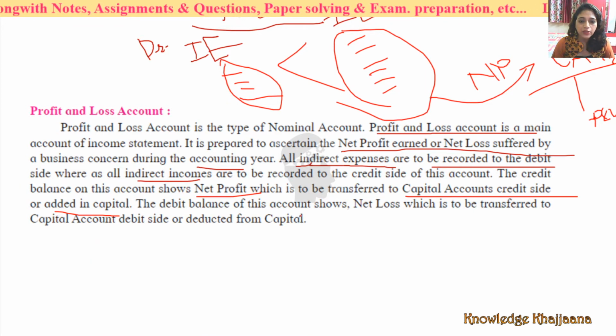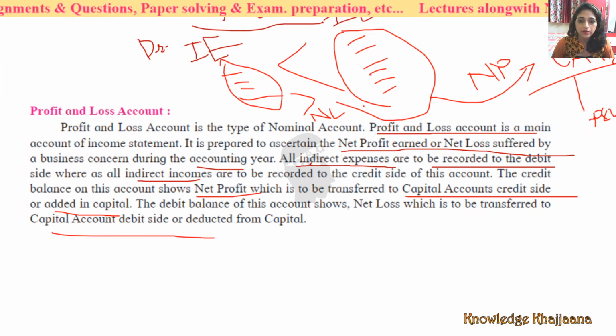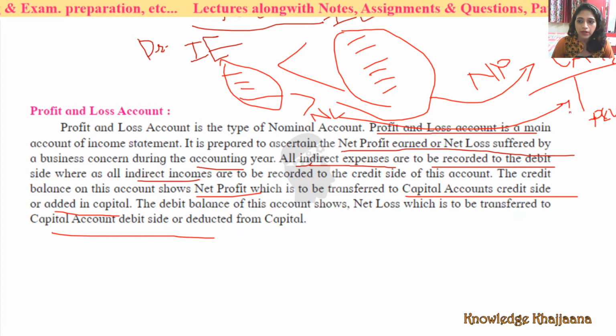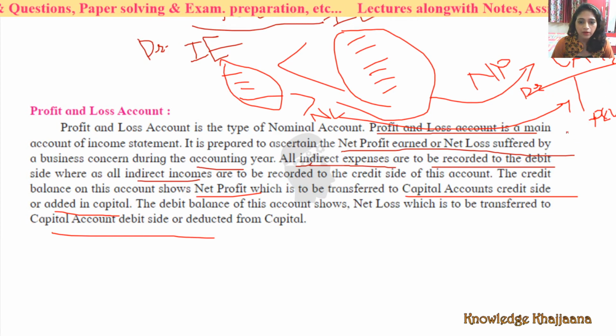The debit balance of this account shows the net loss. If this side is bigger than this side, then we will get the net loss. The net loss is to be transferred to the capital account debit side, or we can deduct it from the capital also. In two ways we can do it. But for the time being, remember, if we get the net loss, that will get transferred to the debit side of the capital account, and if we get the net profit, that will get transferred to the credit side of the capital account.